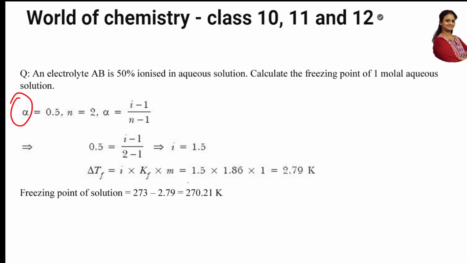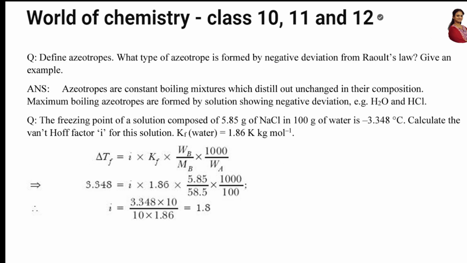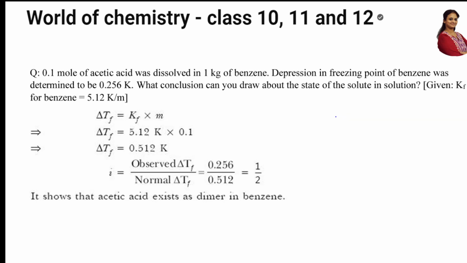I have taken this question relating Van 't Hoff's factor. From there, one more Van 't Hoff's factor question, and an azeotrope question also I have taken. So important question, students. So this Van 't Hoff's factor and alpha, compulsory, you'll be getting one question in the exam. So practice this.